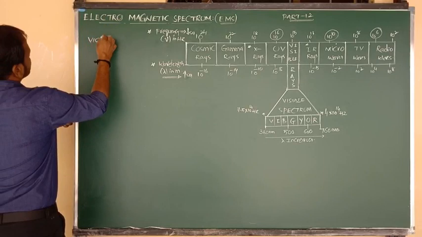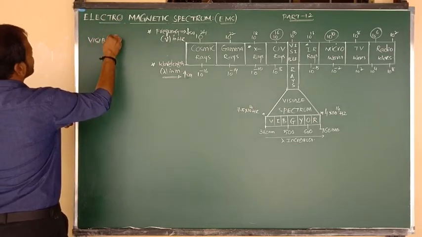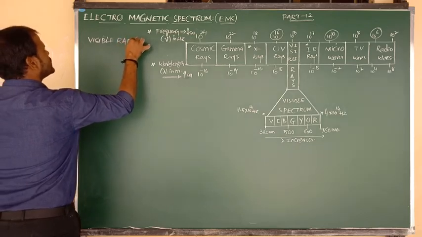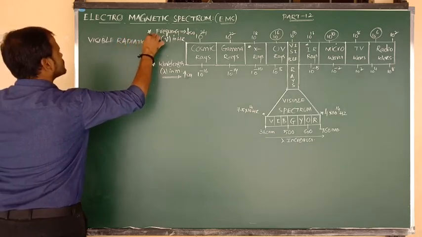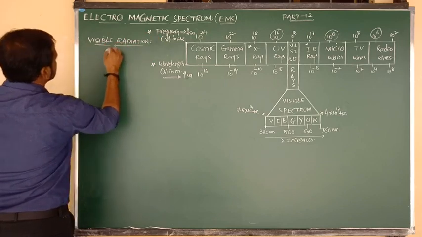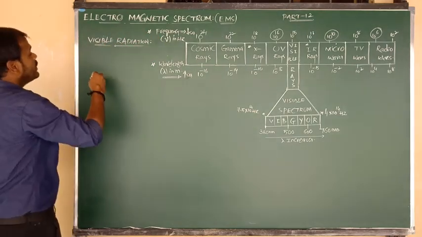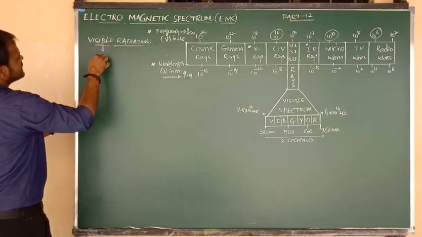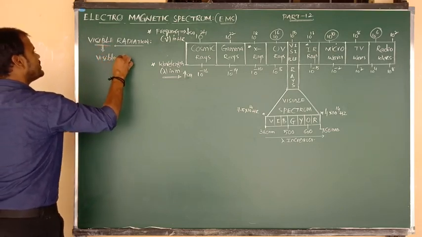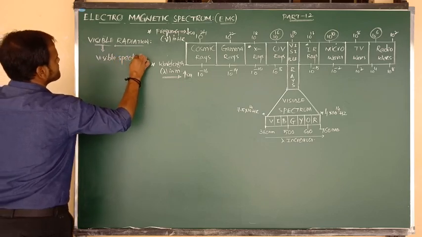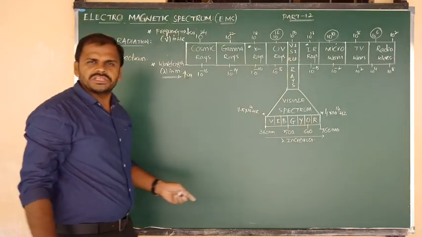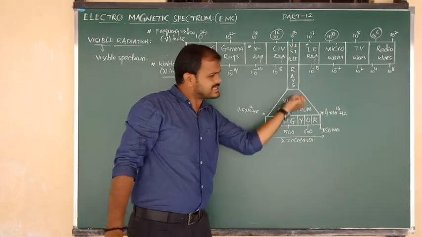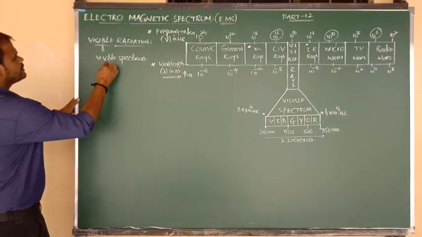Visible spectrum, and also we can say visible radiation. Simply, visible radiation, or visible rays, or visible spectrum, no problem.